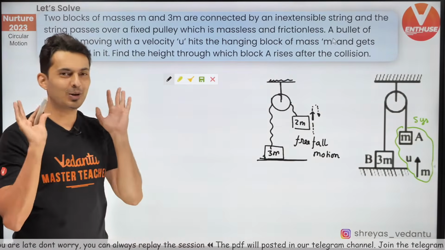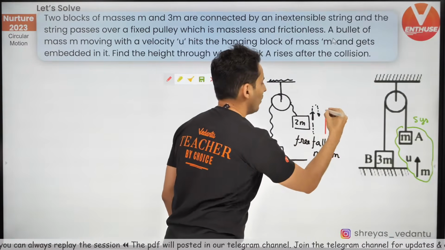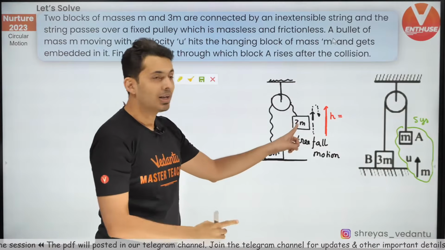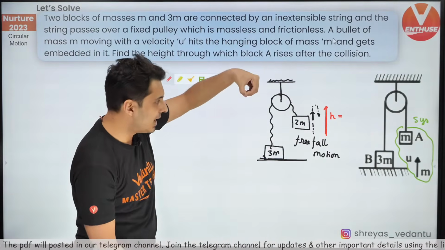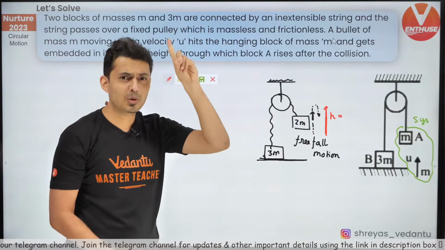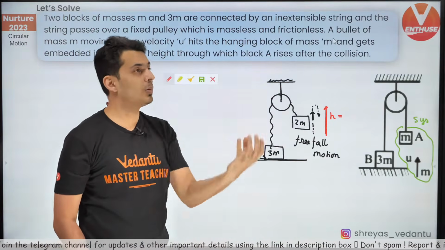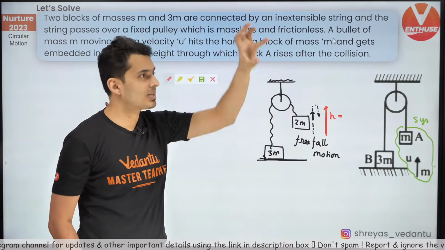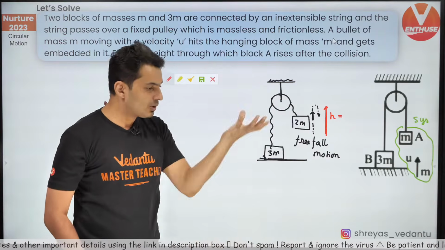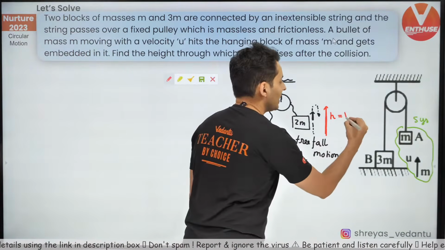It's just doing a free fall motion, and in order to calculate what's the height that it goes, all I need to know is what is the speed of the 2m mass when it just starts its motion. Remember projectile motion, 1D vertical free fall motion? You throw an object from below, it goes up, stops and comes back. So this is exactly like this. It's a free fall motion. With what speed does it start its journey? So that you can find the height.